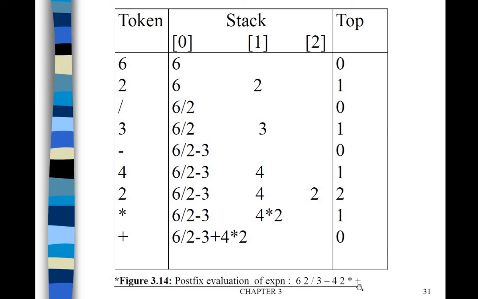Okay, then now when you recognize the token plus, what happens, now we have 0 here, and here 8 you have, so plus is there. So when you recognize plus, 2 operands from the top of the stack you have to pop and apply this plus operation. Then the intermediate result will be pushed onto the stack now. So now 8 will be pushed onto the stack.